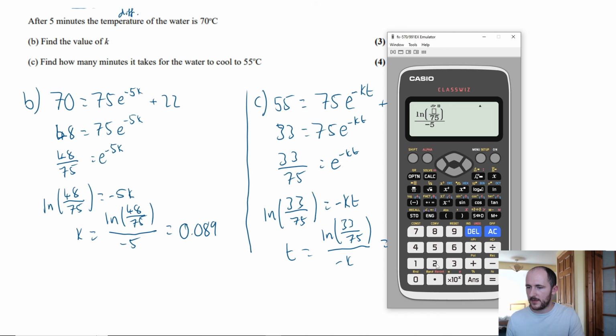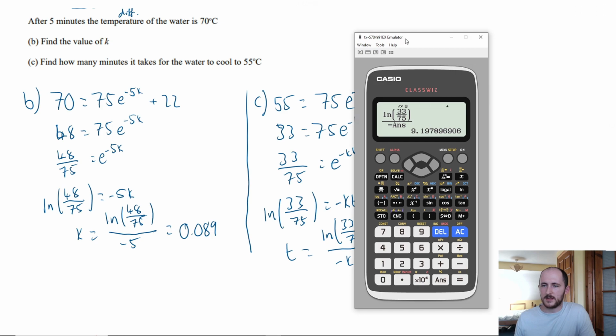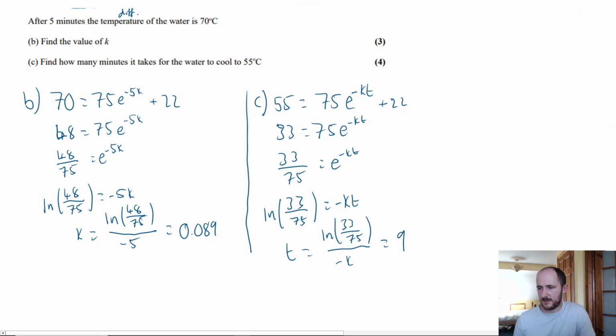We have 33 over 75, and that is over negative Ans. Gives me an answer of 9.20 minutes. What I like to do is write 9.20 minutes to 3SF. But since it says the number of minutes, I would then also round it down to the nearest number.